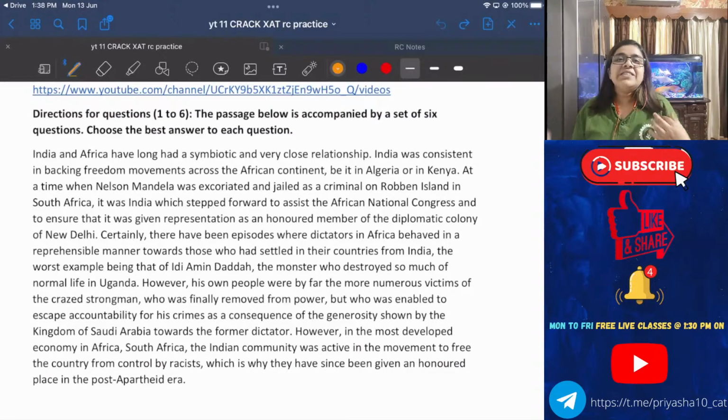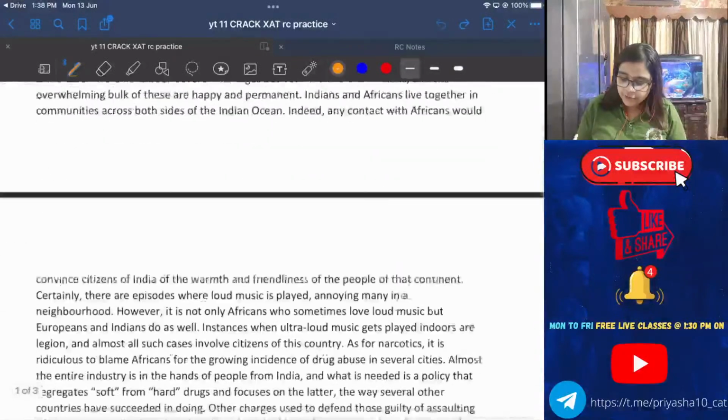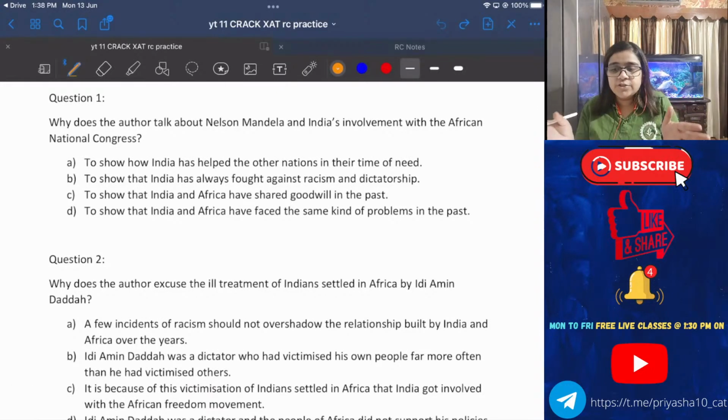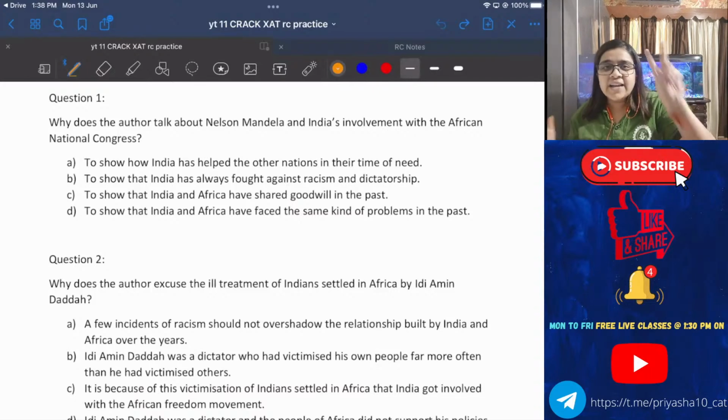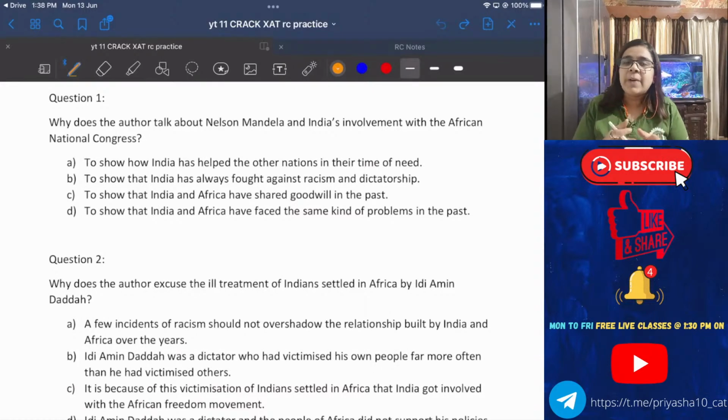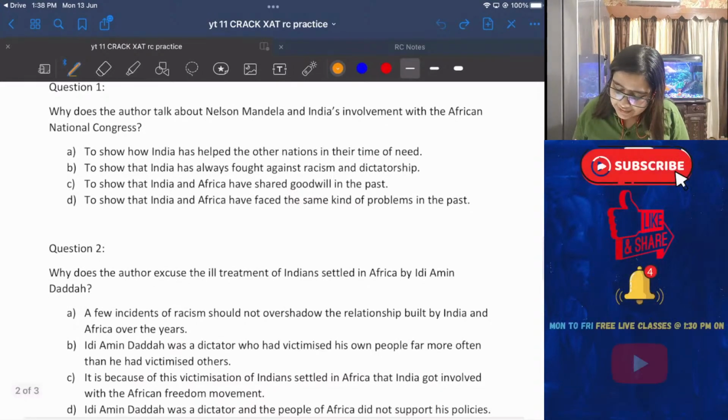So here this passage though looks a political passage, but the moment you scroll down and you have a look on the questions, just read and classify the questions. Okay, please understand this. Classify it into two categories. Either it is a fact based or an inference based. This ratio will help you to decide whether the passage is worth your time or not. All right. So let's see the first question.